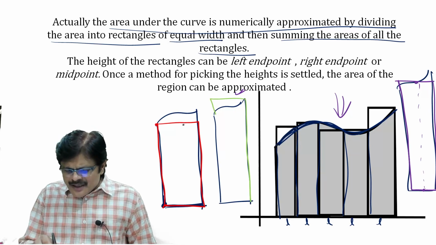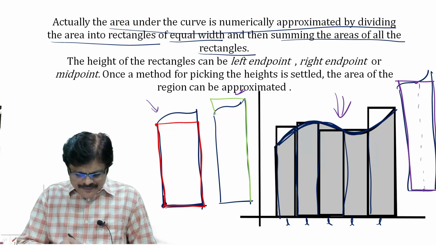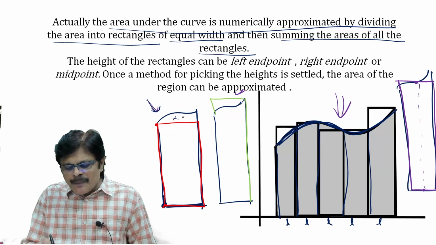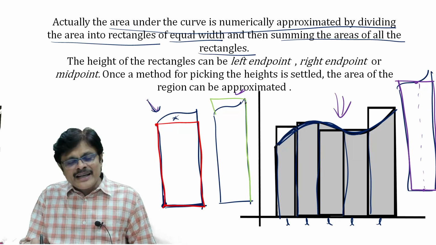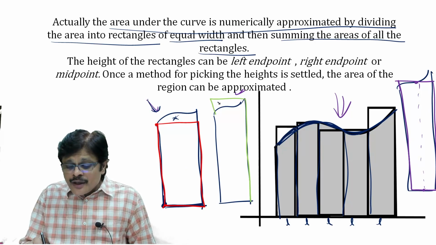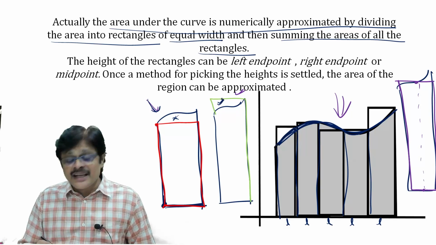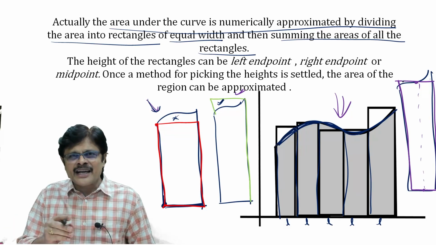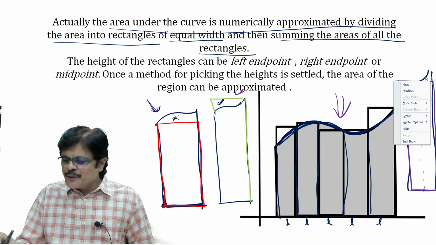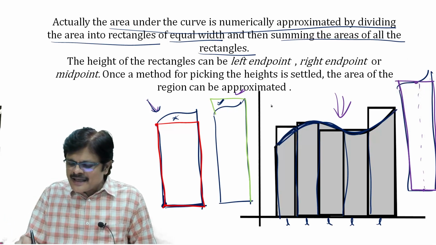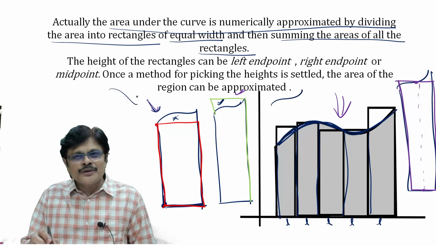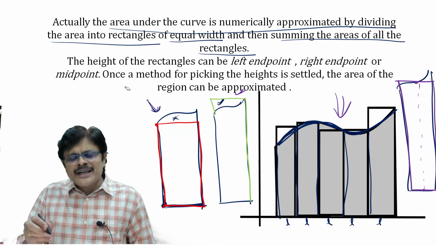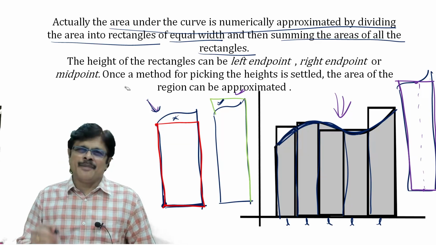Now you may ask me, if you take this particular type, you are underestimating because some part is missing. If you take the right-hand point in this particular case, you are counting extra, overestimating the area. And in this case, some part is missing, some part is coming again, adding again. So some people feel it is best. But you don't think that the curve is always exactly like this, sir. The curve may be like this also. So whatever may be the case, some overestimate, some underestimate will definitely happen.